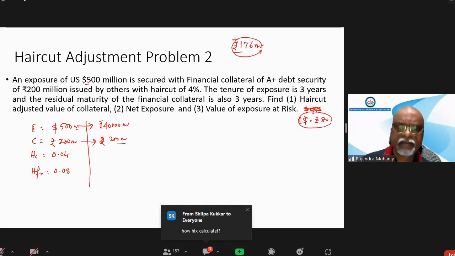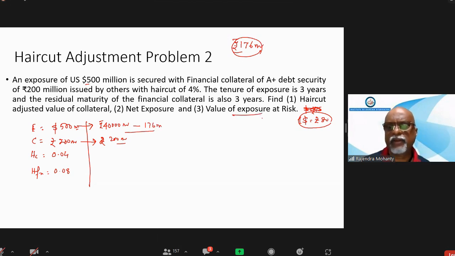Yes, sir. Net exposure is 39,824. So simply you have to subtract that 176, right? Yes, 39,824. So what is the value of exposure at risk? It will be 24.